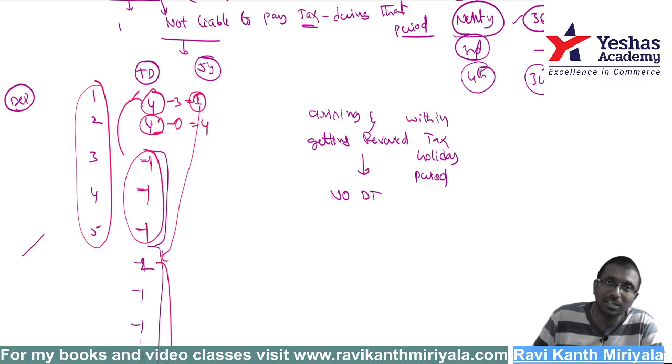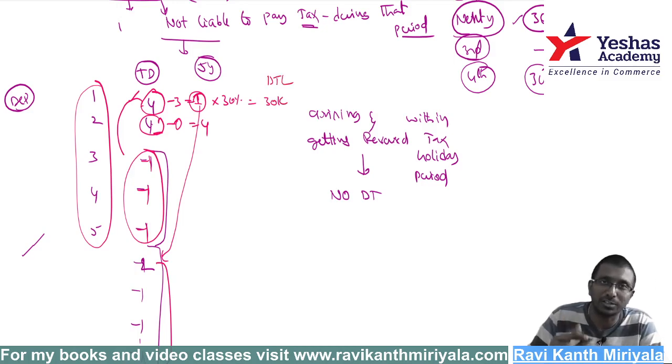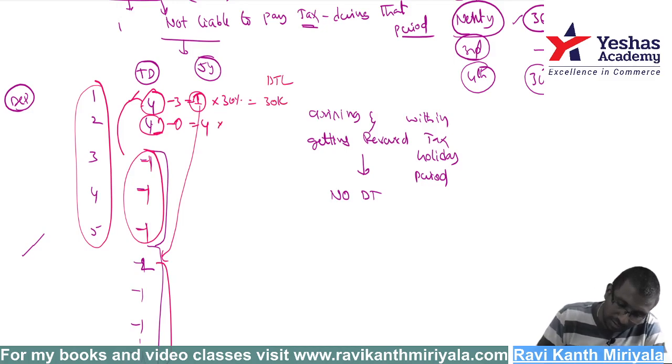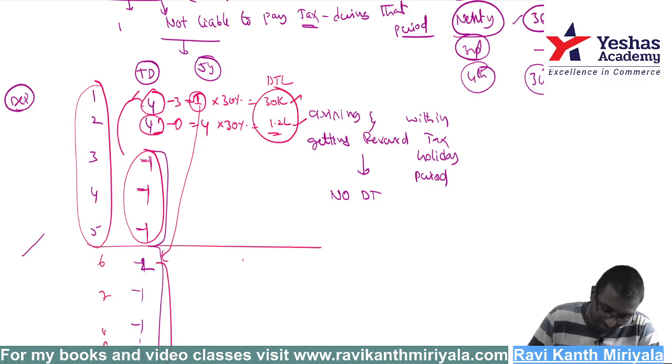Assume it is a deferred tax liability. Then I will say into 30%. So 30,000 rupees I should create as deferred tax liability immediately in the first year. Next year also 30%, so 1.2 lakhs you are supposed to make as deferred tax liability. When is it getting reversed? In the 6th, 7th, 8th, 9th years only.